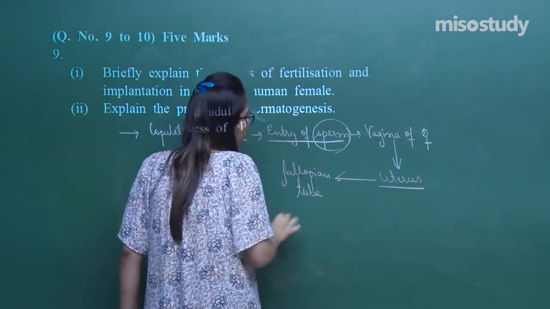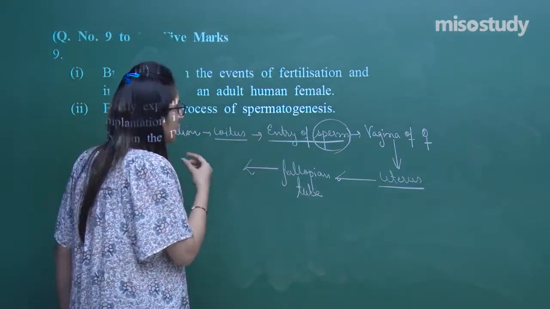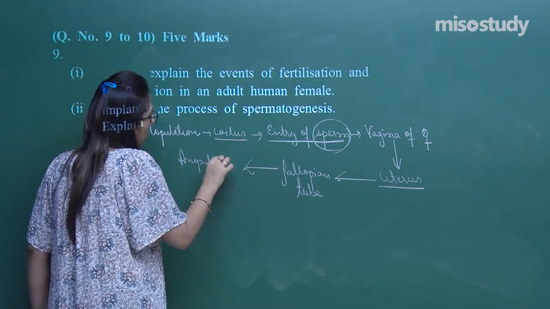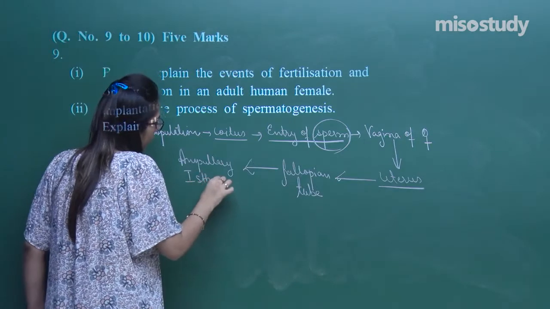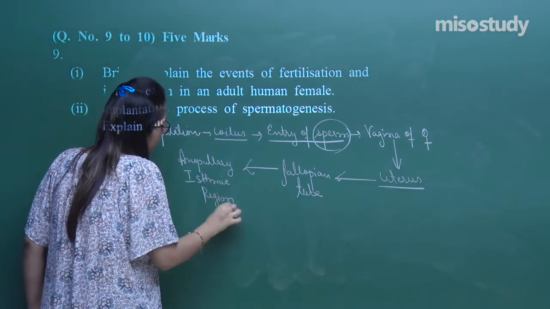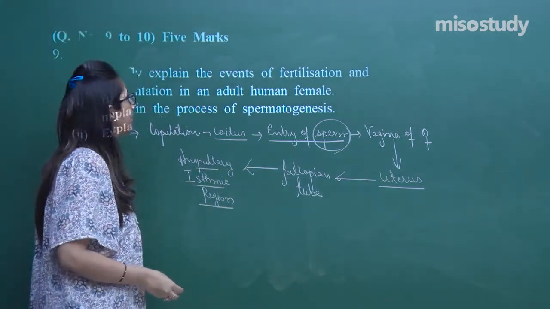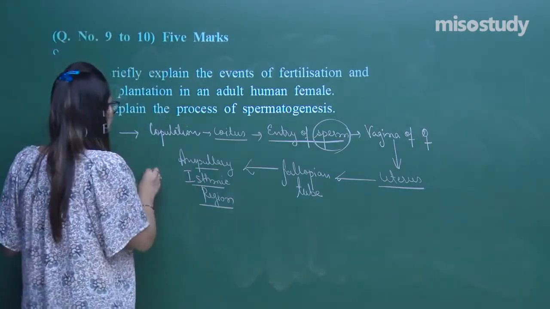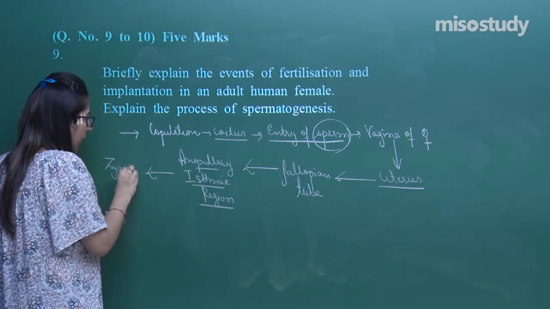When they move towards the fallopian tube, there is one special region present which is called the ampullary isthmic region. This ampullary isthmic region is the region where fertilization happens. So, after that, the fertilization happens. After this fertilization, there is a formation of zygote.